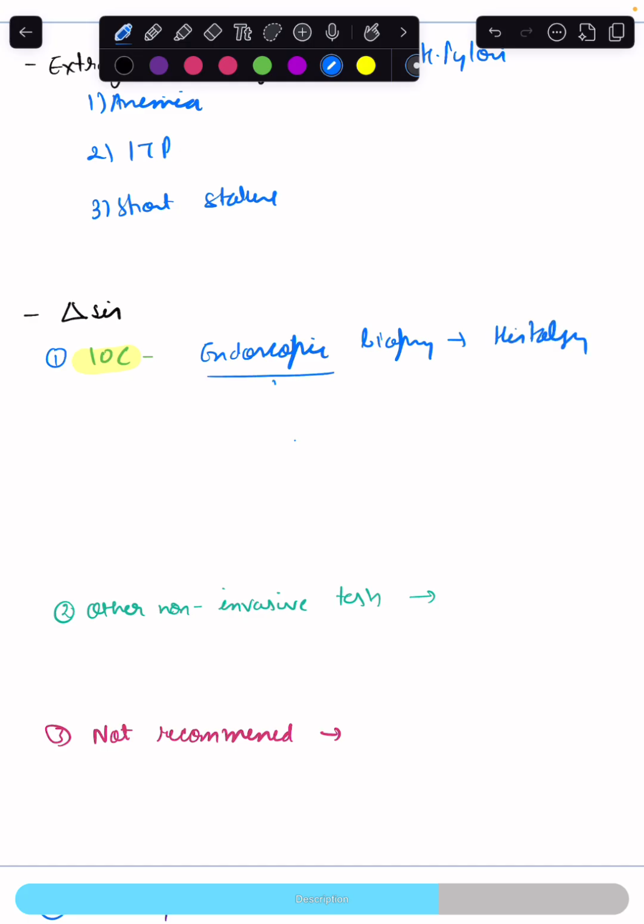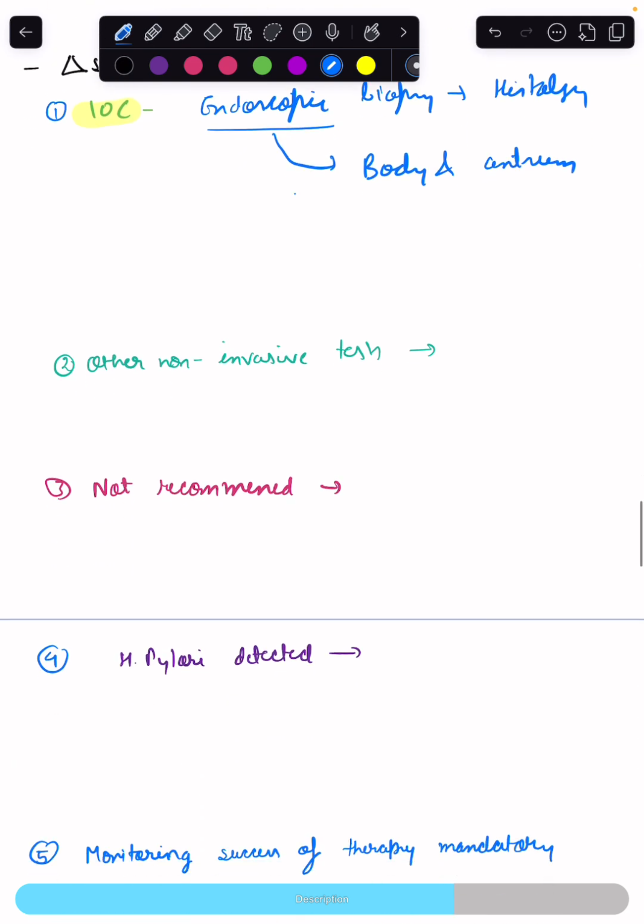The endoscopic biopsy must be taken from the body and antrum of the stomach, irrespective of the endoscopic appearance. And it is recommended for all the symptomatic children with suspected H. pylori infection. The endoscopy can show a normal appearance, non-specific gastritis-like changes, and even ulceration. Other non-invasive tests include urea breath test and stool antigen test. And the tests which are not recommended are antibody-based tests.